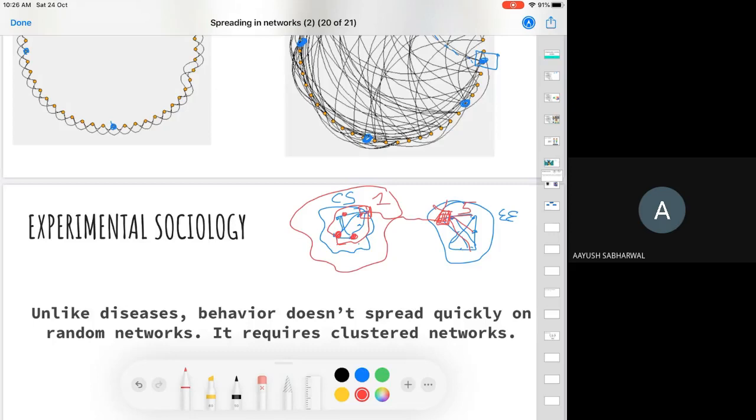Whenever you are trying to spread a piece of idea or information, this is one problem you encounter: it tends to be concentrated in a community. So a good idea for viral marketing is to start with multiple communities. If I want to sell some product in IIT Ropar, instead of trying to sell it to all the people in CS, a better idea is to choose people from different departments. However, a disease will not require such an effort.